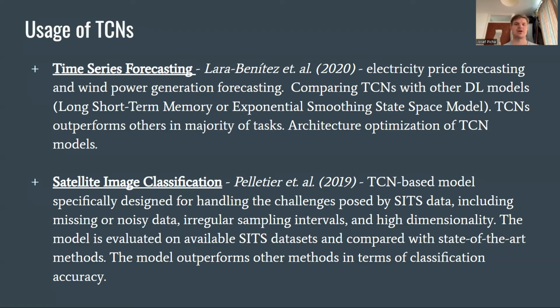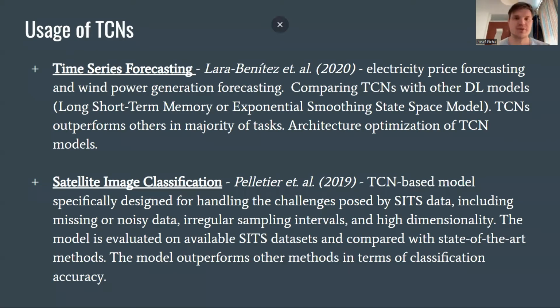Some of the state-of-the-art techniques in the context of TCNs are multiscale TCNs. These models employ a multiscale architecture to capture patterns at different temporal scales. Multiscale TCNs can effectively learn both short-term and long-term dependencies in the data. Another one is transfer learning. Applying transfer learning techniques to TCNs can improve performance by leveraging knowledge learned from related tasks or datasets. These techniques can help the model generalize better.